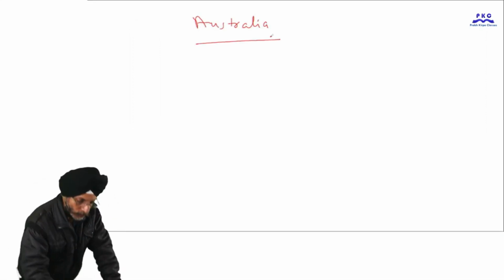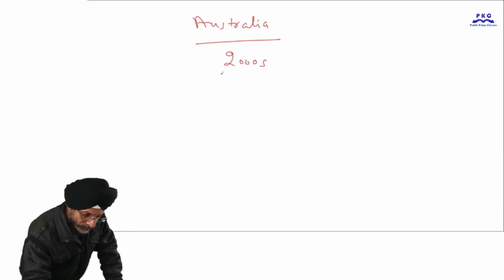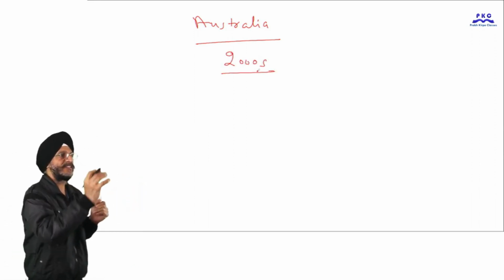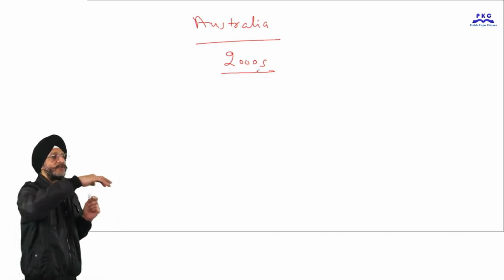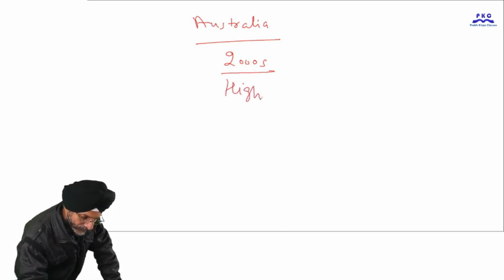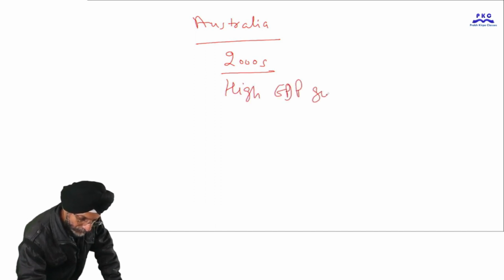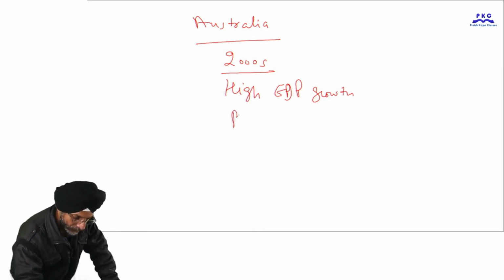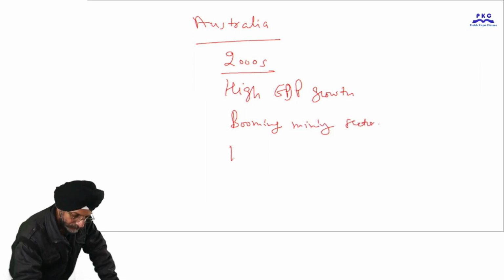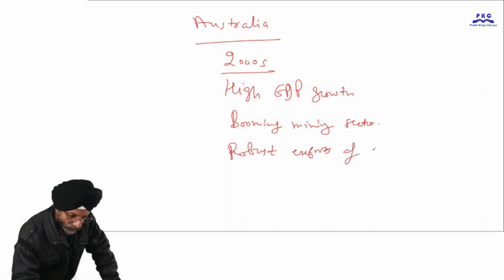During the early 2000s, Australia witnessed currency appreciation against the US dollar because there was high GDP growth, a boom in the mining sector, and robust exports of coal and iron ore.